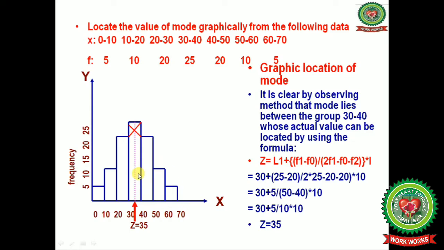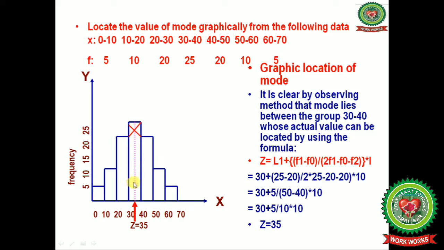In the same way you will complete the histogram. Now you will find the bar of maximum height, that is 30 till 40, and you will mark a cross with the boundaries touching the preceding bar and the succeeding bar.